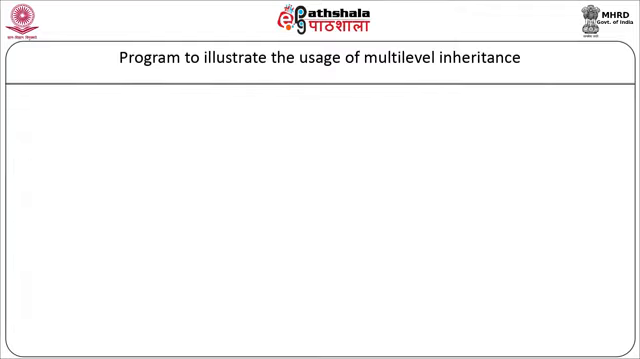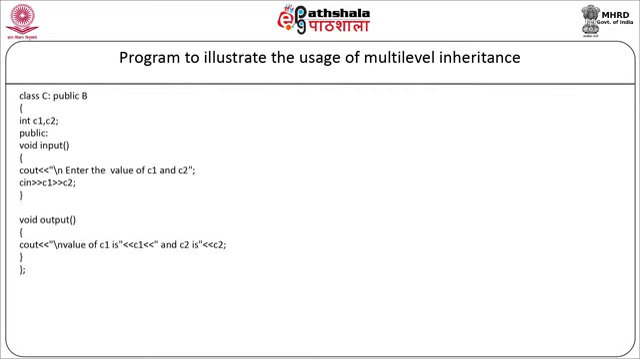Now our third class, class C, will inherit the class B as class C : public B. Here C1 and C2 are private data members. In the public section again we will have two member functions, input and output. In input we will take the values of C1 and C2. So first we will display the message to the user, cout, enter the values of C1 and C2, and we will take the values as cin >> C1 >> C2. Our member function will end. In void output we are going to display back the values of C1 and C2 as cout, the value of C1 is C1 and the value of C2 is C2. Our member function will end and our class will end here.